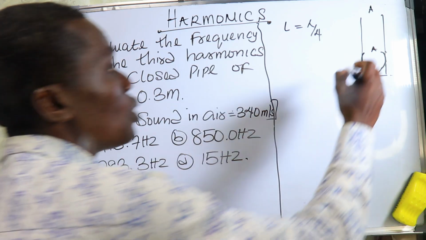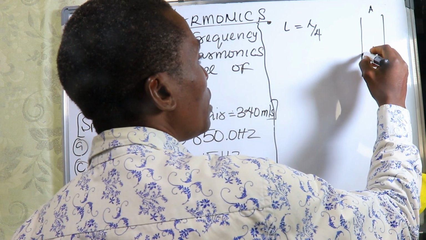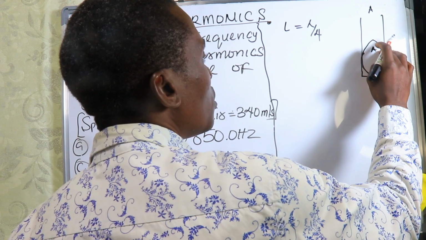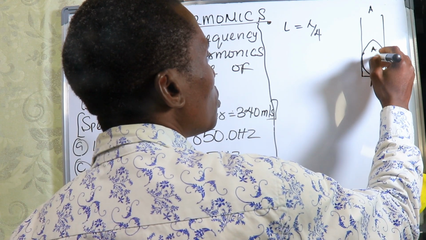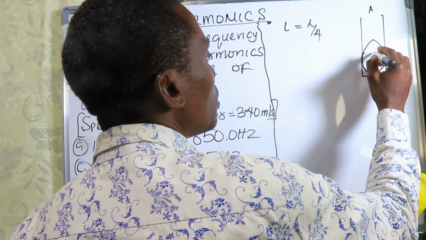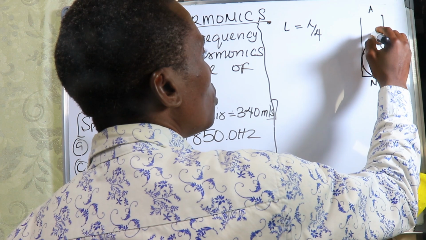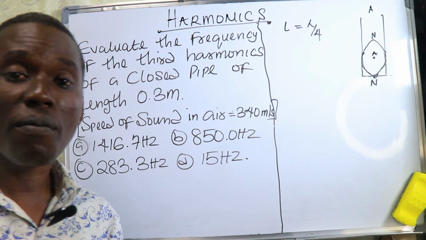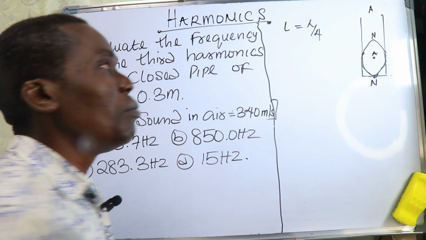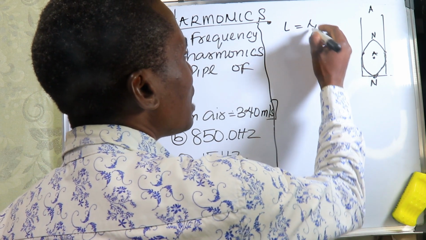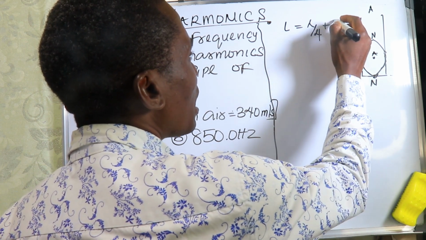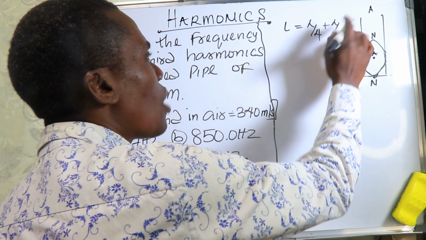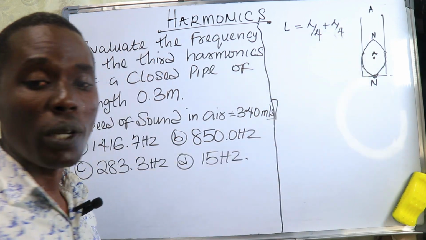So that means if this one go like this, come complete one node, for this antinode, here na antinode, here na node, that means e don make one complete what? Wavelength. And that means we will get half lambda divided by 4 plus lambda divided by 4. So that means one complete wavelength na wetin?